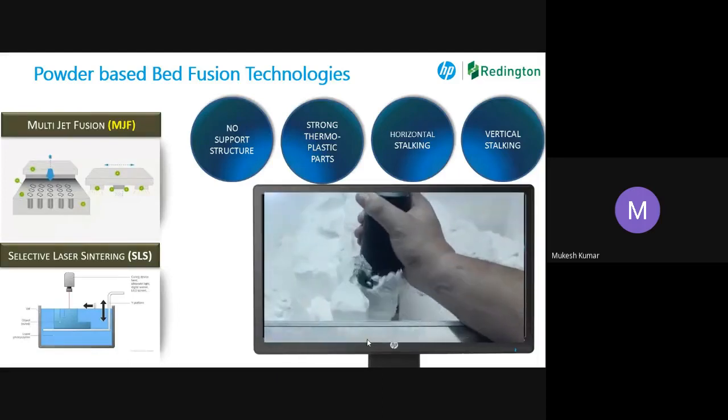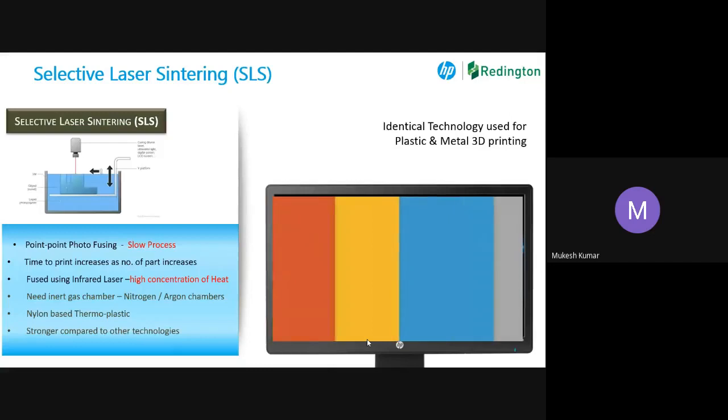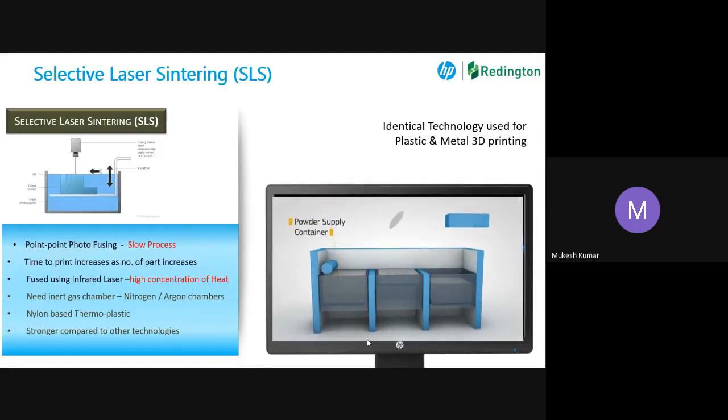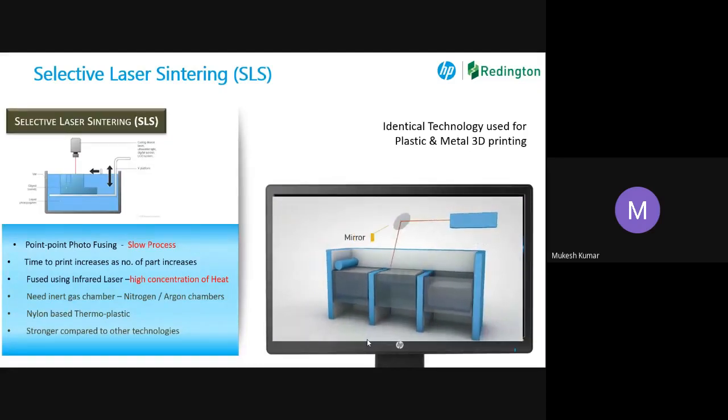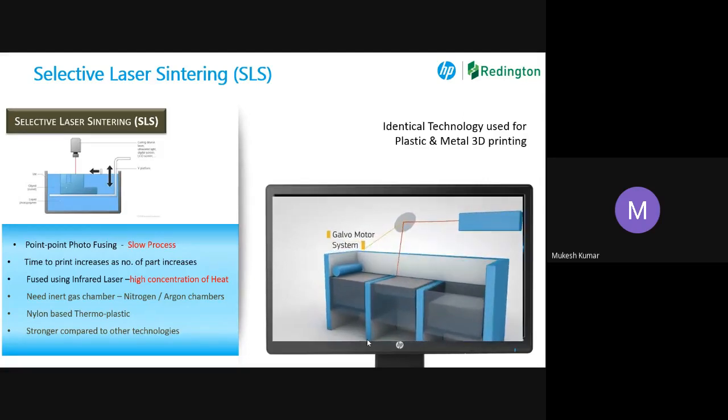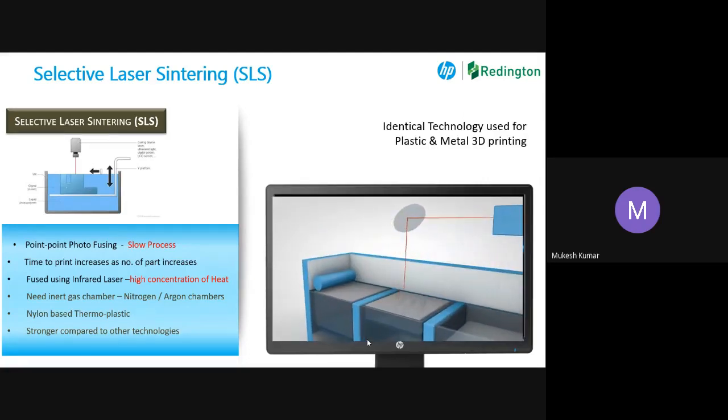If I elaborate on SLS, in this video you can see on the left hand side, powder is there. In the center, it's a powder bed where the part manufacturing takes place. And on the right, it is the empty one. So now it is the laser.